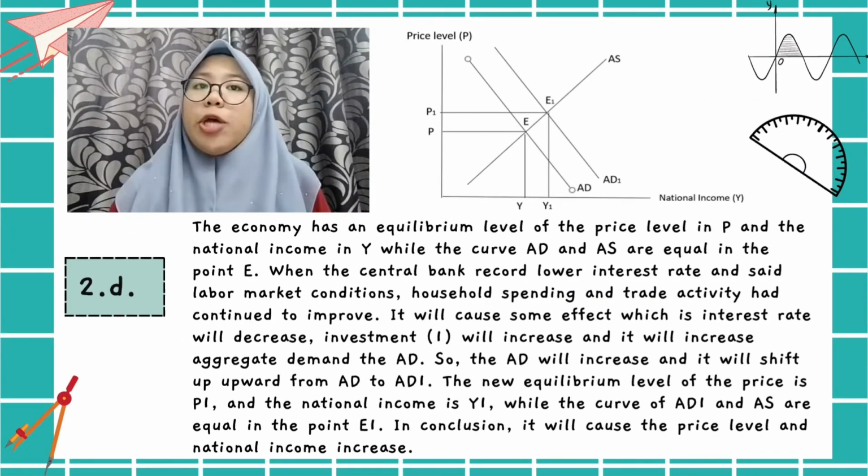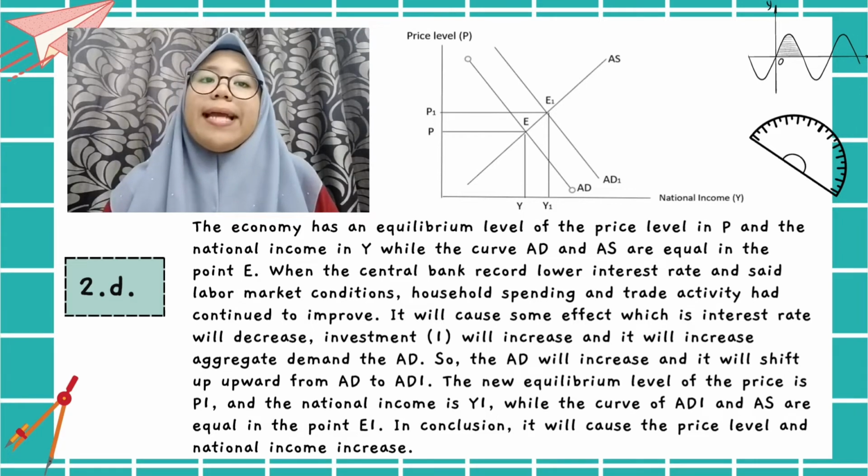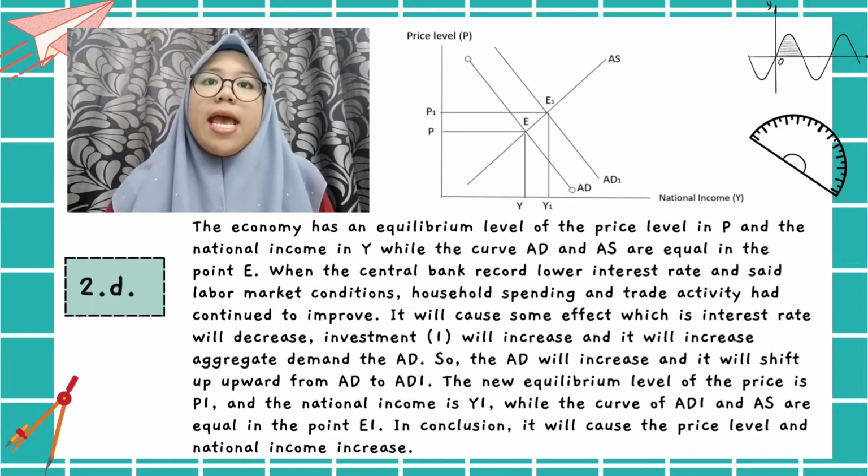Next, for C2, the answer is the original equilibrium point is E, where the line C plus I plus G plus X minus M, FE intersects with the line Y equal AD. The national income is YFE equal 5,800 billion, which is the full employment income level.